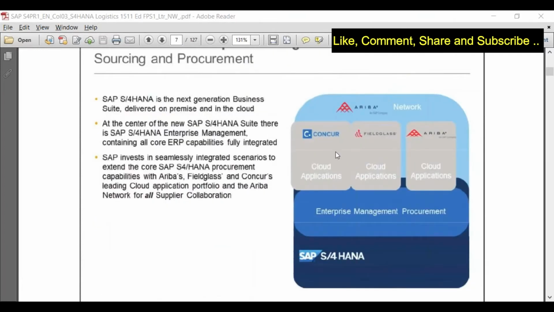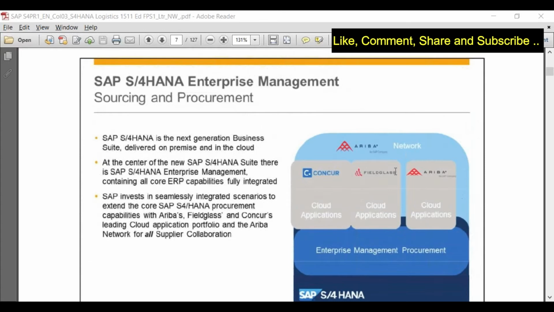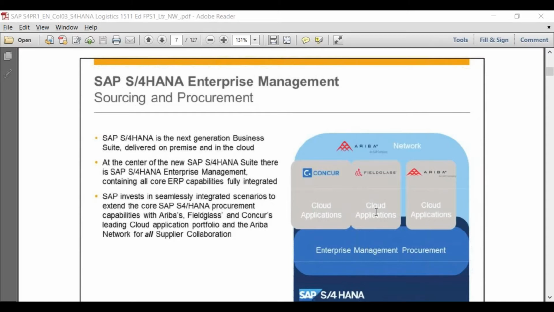Okay, so this is again giving the same picture. You can use other third-party interfaces like Ariba, Concur, and Fieldglass. Ariba is used for supplier collaboration, Fieldglass is used for vendor information, and Concur is used for travel and expenses, which can be connected through the SAP interface. These are different tools which are totally based on cloud. So if you are using SAP S/4HANA on-premise, you have to connect via cloud, which means it will be a hybrid kind of solution. And if you're already on cloud, these are already available.